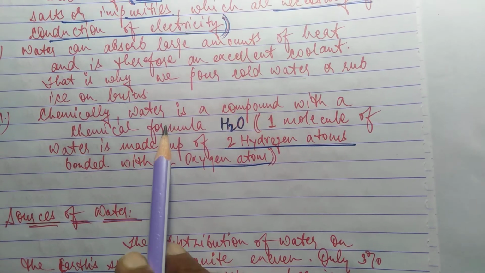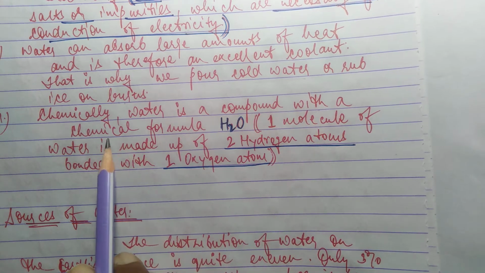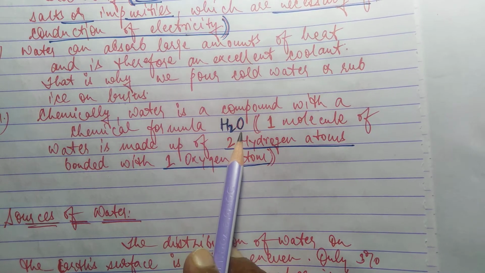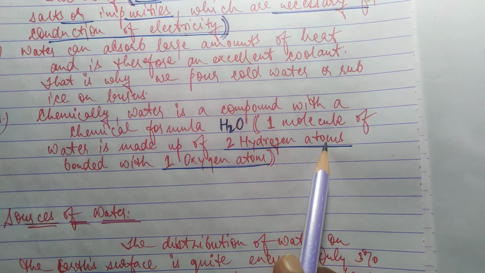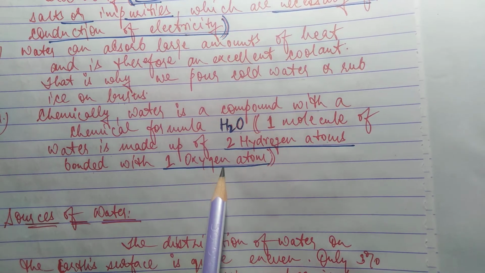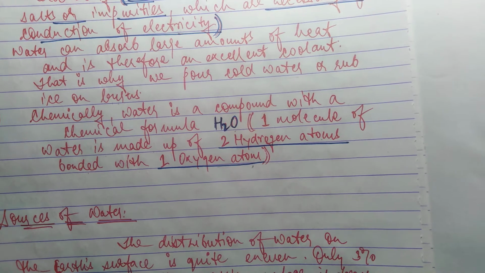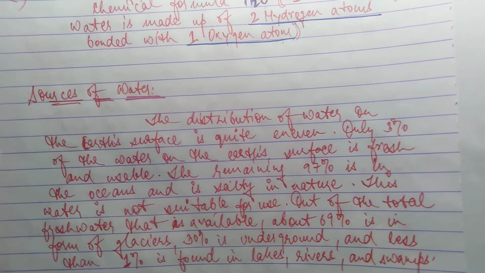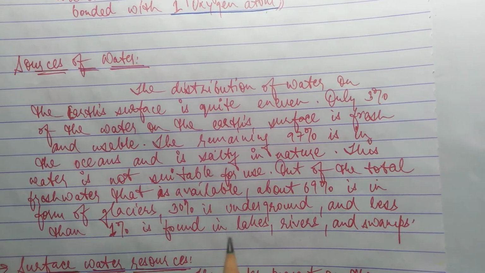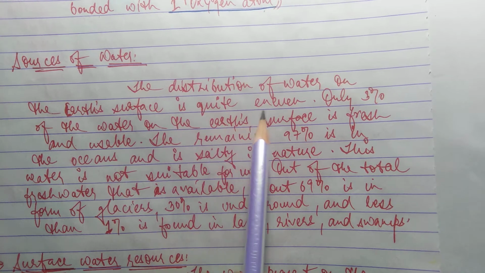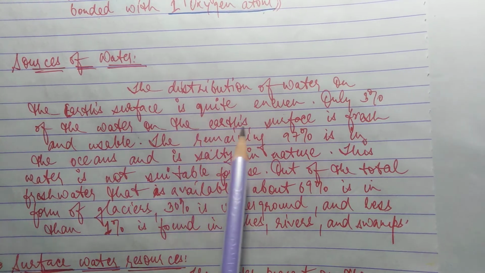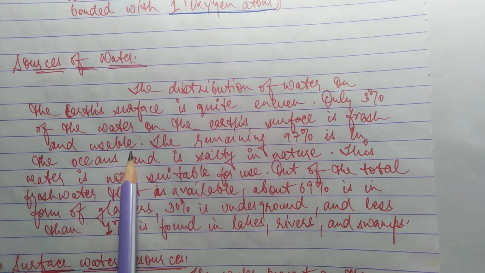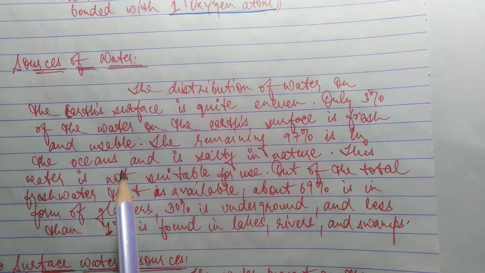Chemically, water is a compound with the chemical formula H2O, means one molecule of water is made up of 2 hydrogen atoms bonded with 1 oxygen atom. Now, what are the sources of water? The distribution of water on the Earth's surface is quite uneven. Only 3% of the water on the Earth's surface is fresh water and usable.